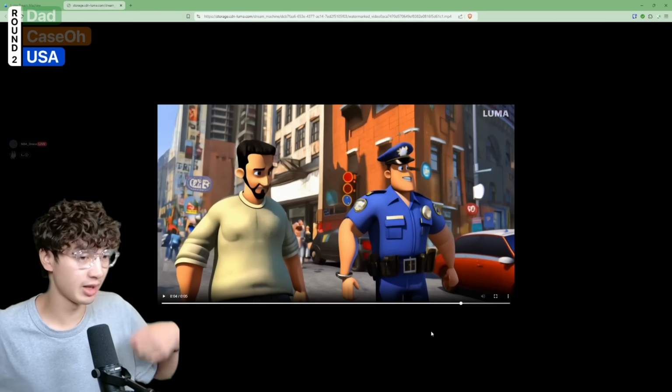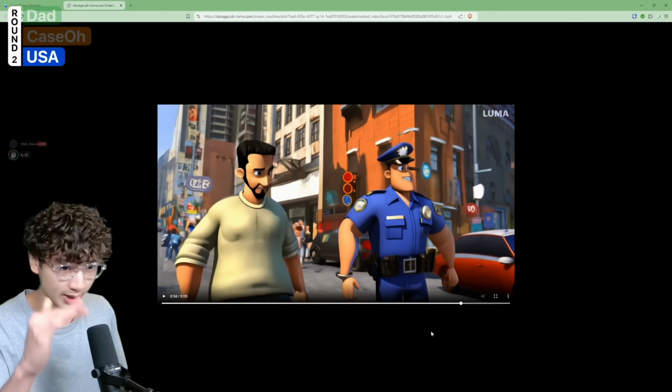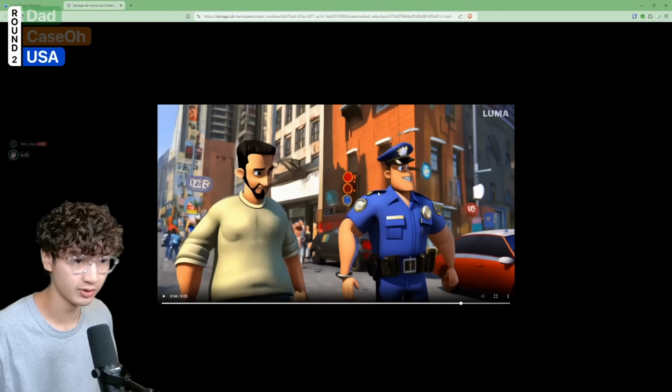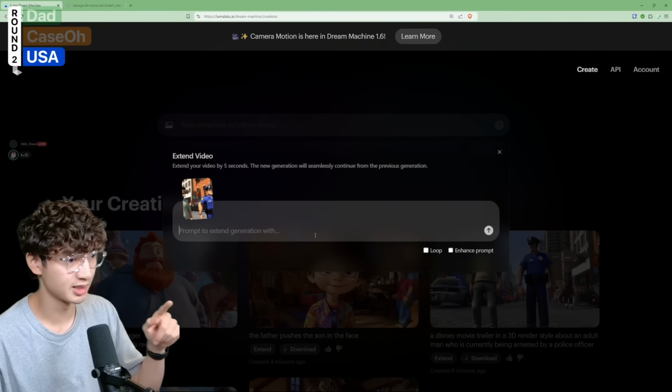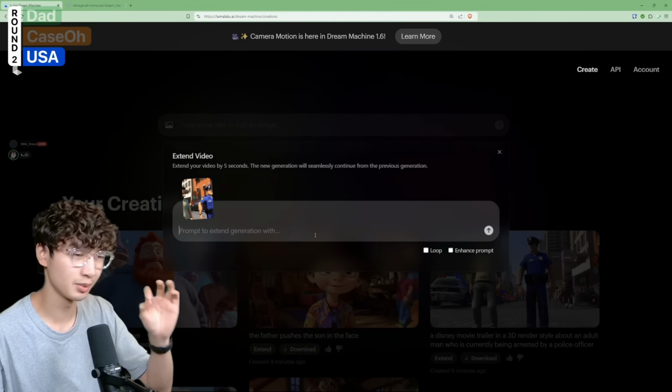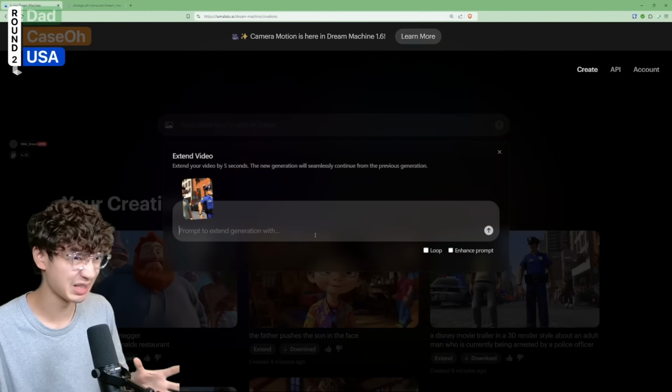Okay, so it's painted a bit of a positive picture of this sort of movie scenario so far. But I wanted to make it really, really clear that the enemy is the police officer and the main character is going to be this person who is being arrested. So I'm going to do the first extension of this movie trailer by making the police officer sort of jump on this person and ride him like a surfboard.